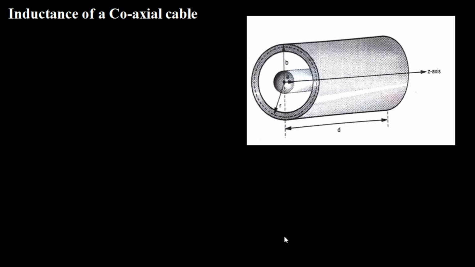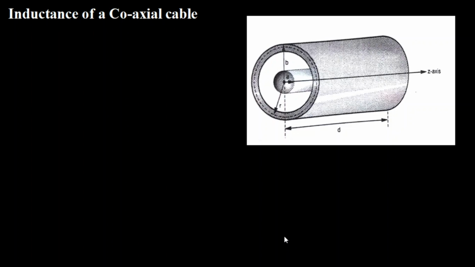In the previous videos we have discussed inductance, self-inductance, and mutual inductance. Then we found expressions for inductance due to a solenoid and a toroid. So in this video we are going to find an expression for inductance due to a coaxial cable.